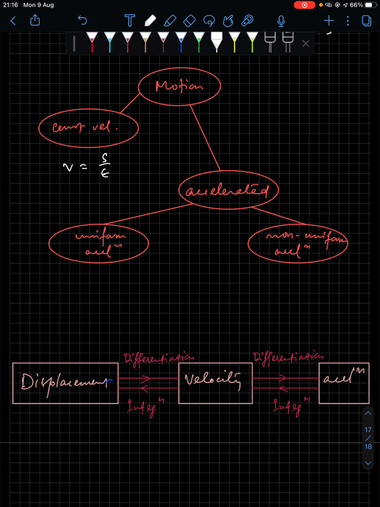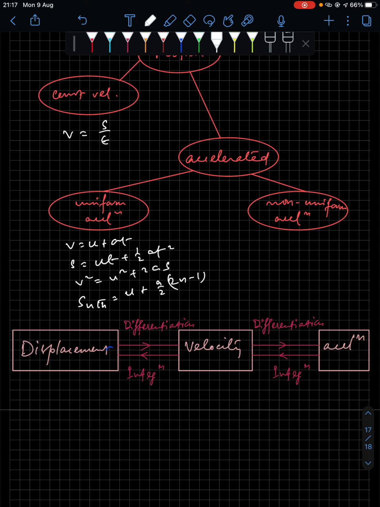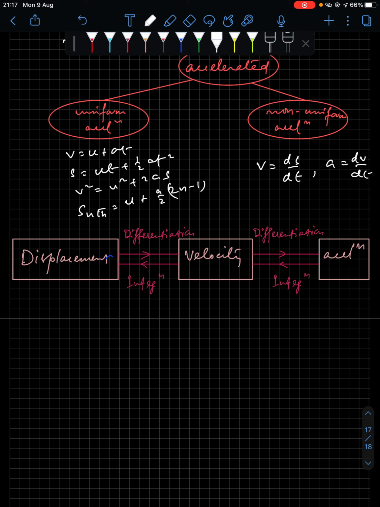In case of a uniformly accelerating body, this is just a recapitulation, the equations are v equals u plus at, s equals ut plus half at square, then v square equals u square plus 2as, and snth equals u plus a by 2 times (2n minus 1). Now if it is non-uniform motion, then these relations come up: instantaneous velocity ds by dt and instantaneous acceleration dv by dt.